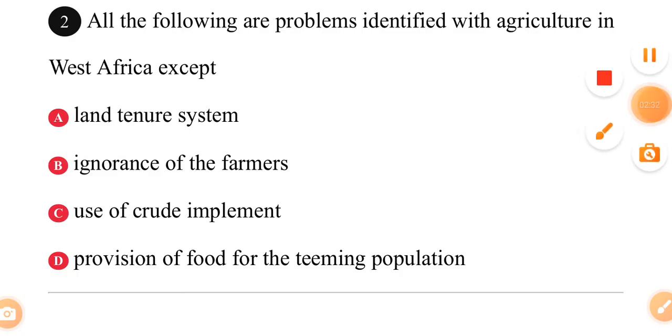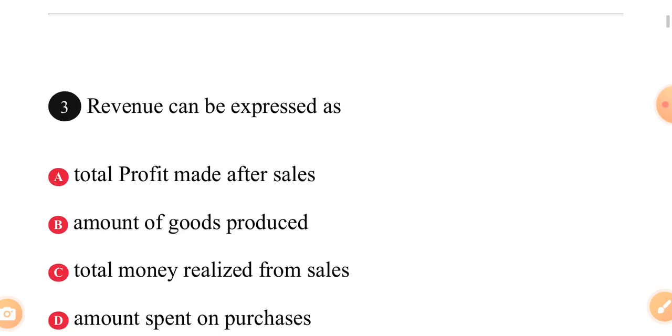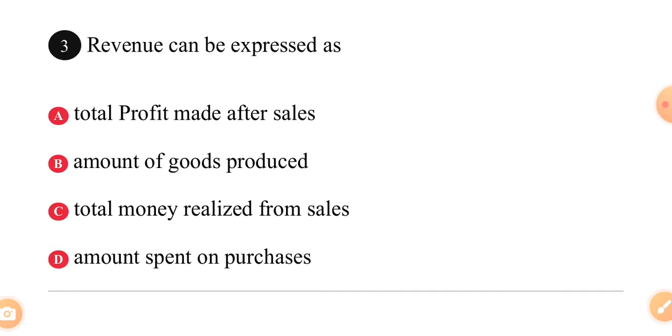Which one is a problem of agriculture? All of them are problems of agriculture, except. So tell me the one, the exception. Okay? We now move on.